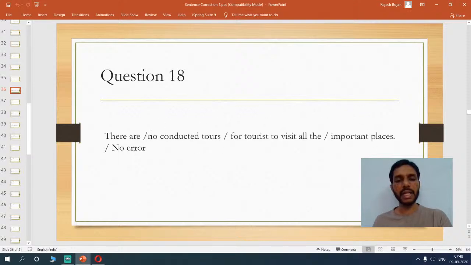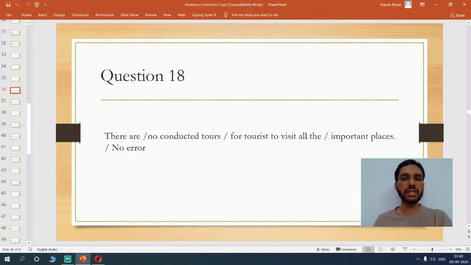Now everything seems to be matching, but if you look at this particular section of the sentence, for tourists to visit all the, again, all basically means everything, right? So for tourist, now tourist is a singular term, so we have to make it plural, so it would be for tourists. Yes, you should add s. So then this sentence would become correct. So there are no conducted tours for tourists to visit all the important places. Now that's the change that is required in this sentence.